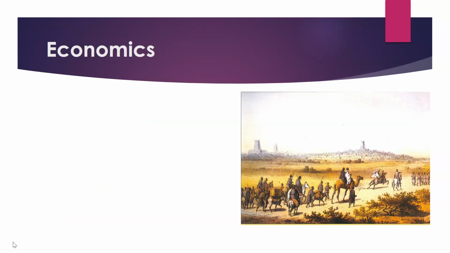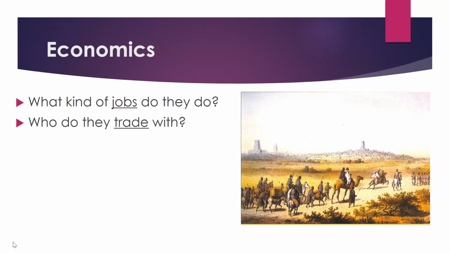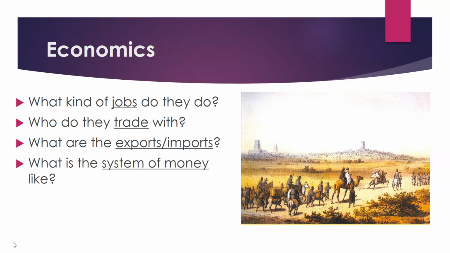When we study a civilization's economics, we will study the kinds of jobs that they do. We'll also look at the people that they trade with, and the types of objects that they trade. We call those exports and imports. We'll also look at the system of money. Some civilizations use barter, other civilizations developed a type of money.